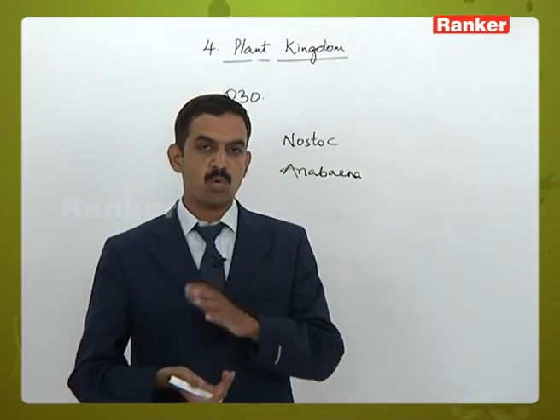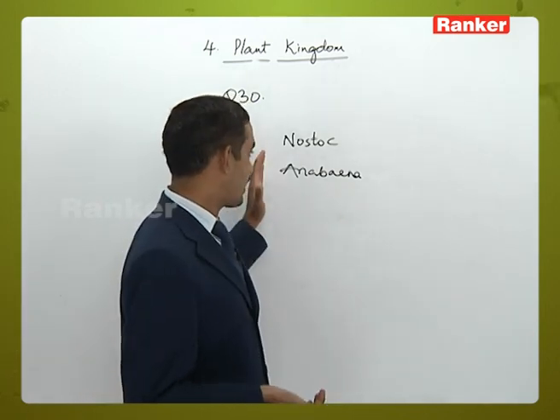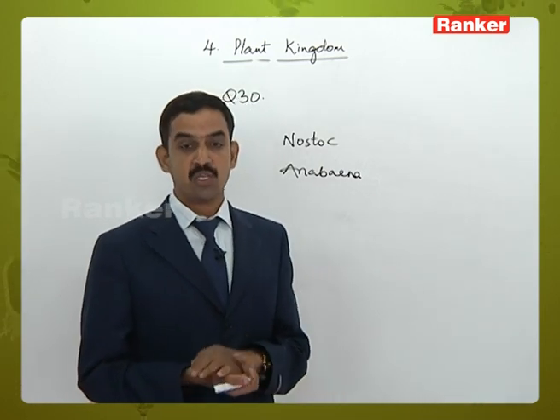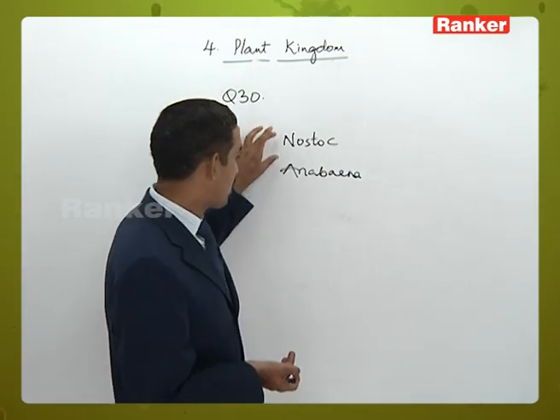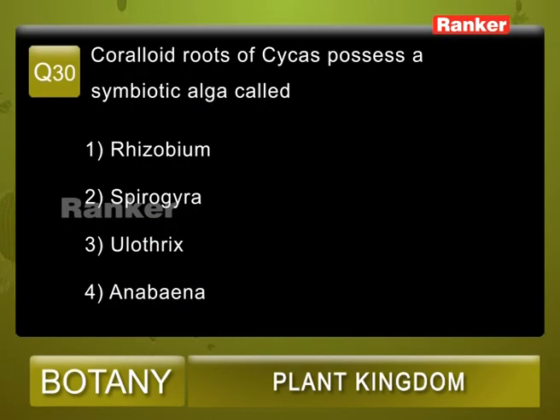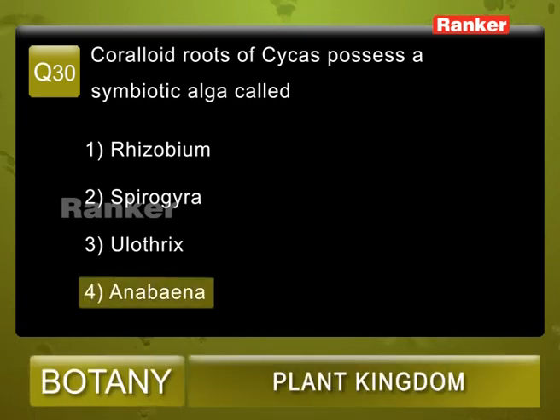And Cycas plant is providing shelter and nutrition to the Nostoc and Anabaena, because the Nostoc and Anabaena are heterotrophic in their nature. So here we can say that Nostoc and Anabaena are associated with the coralloid roots of Cycas plant, but in the given options we can observe the presence of only Anabaena. So question number 30, the correct answer is 4.